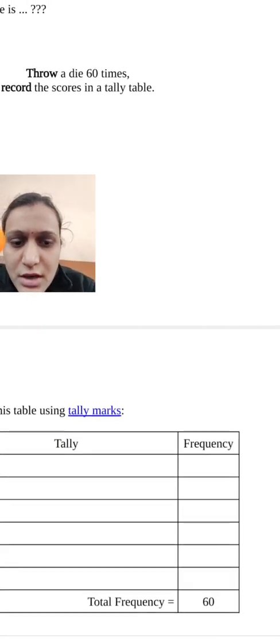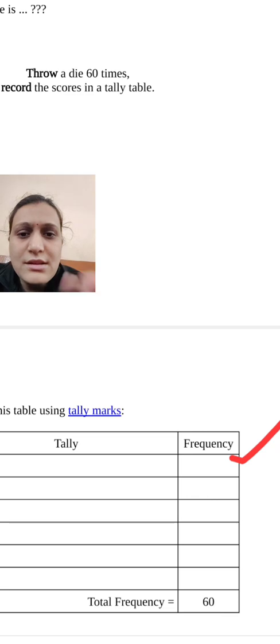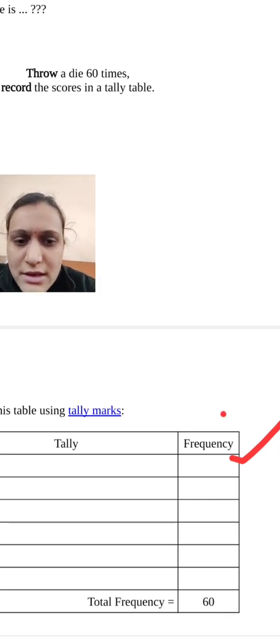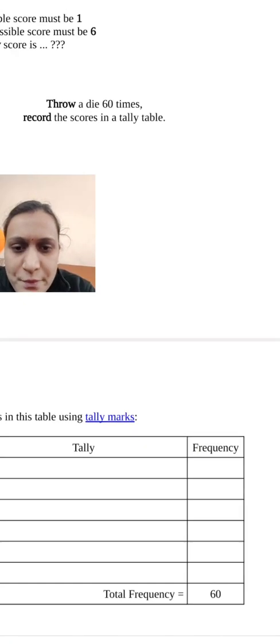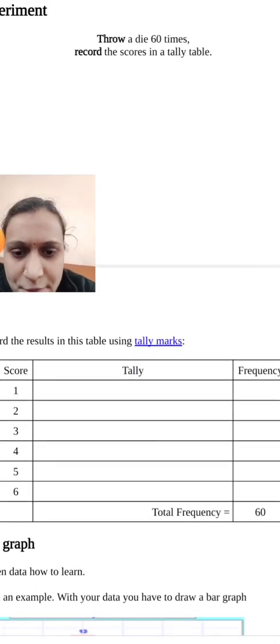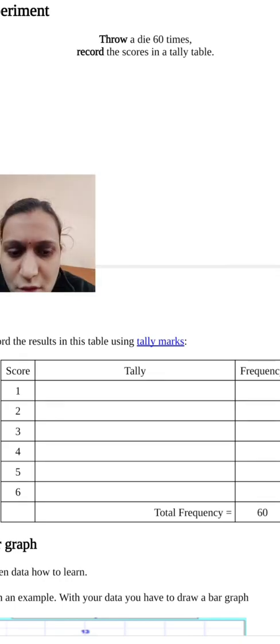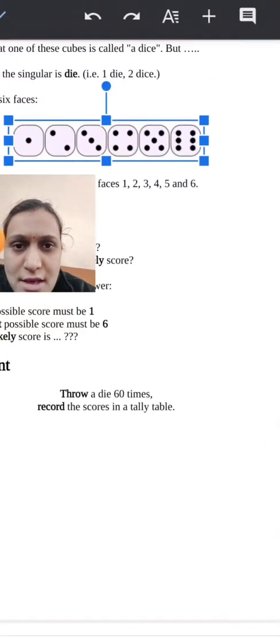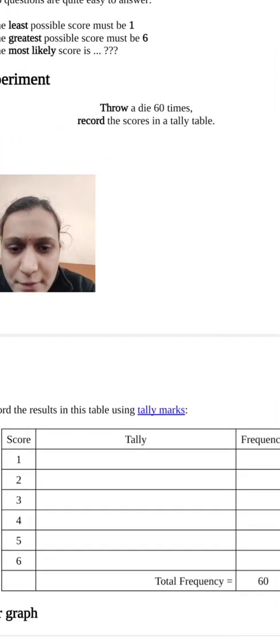Then the third column is frequency. What is the meaning of frequency? Suppose score 1 occurs 10 times. Then the frequency of score 1 is 10. That is known as frequency. Now let us start the game. If we throw a dice, the first data will be 1. We got score 1, so here we mark 1. Then again we throw the dice and the score is 4.